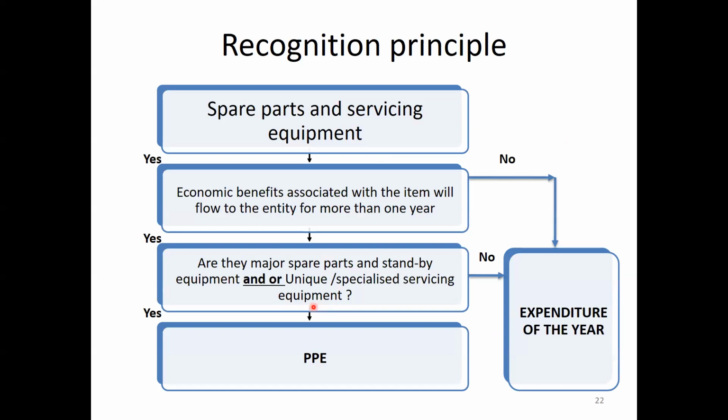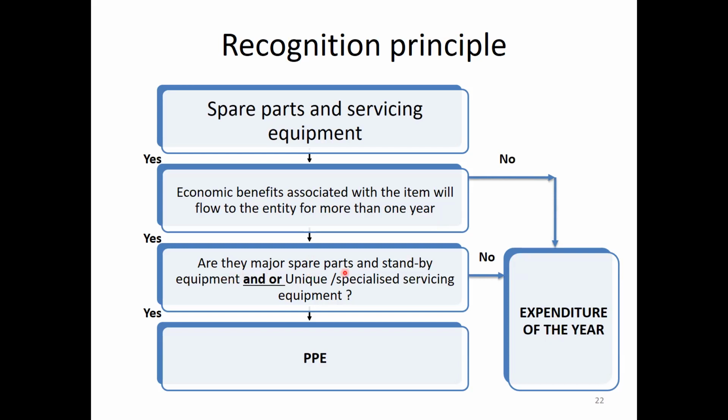This is the decision rule. Regarding spare parts and servicing equipment, if yes, then we go for this one. Economic benefit associated with the item will flow to the entity for more than 1 year. The spare part or servicing equipment can be used for more than 1 year. If the answer is no, less than 1 year, then it can be categorized as expenditure for the year. If yes, it can be used for more than 1 year, then we go for another question.